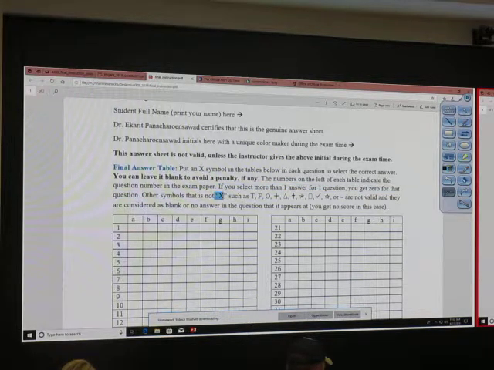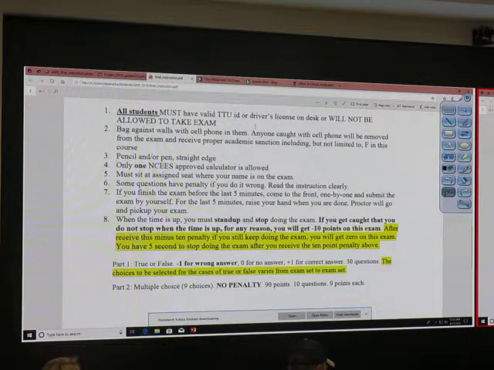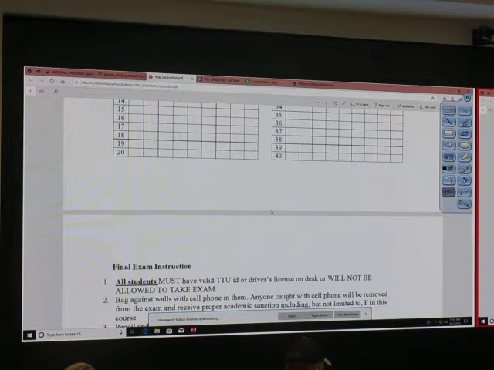Just use X in this box. Don't put T, F, O, a plus sign, or something else. If you do something else, I just give you 0, okay? Read this instruction before the exam time. You need your TTU driver license and you have 8 pages. Have you started to prepare it? Okay, try to do that.